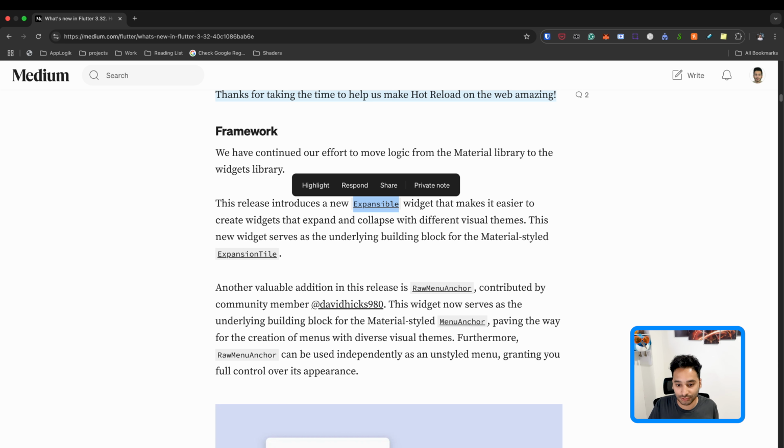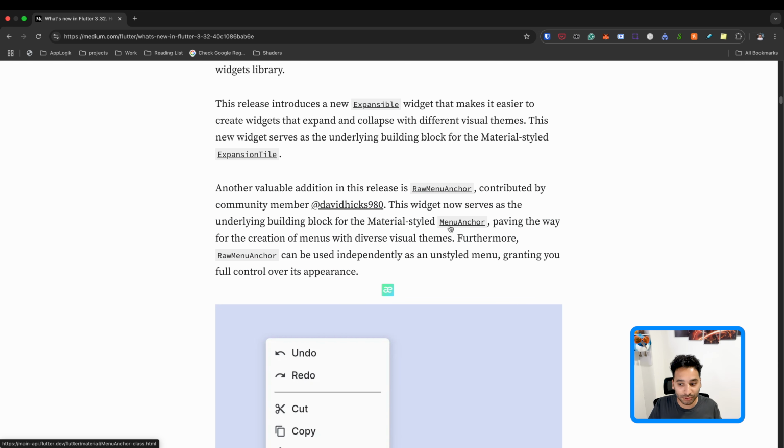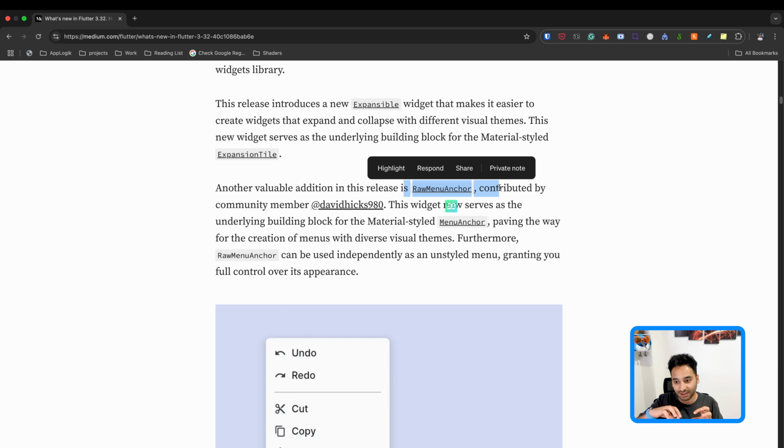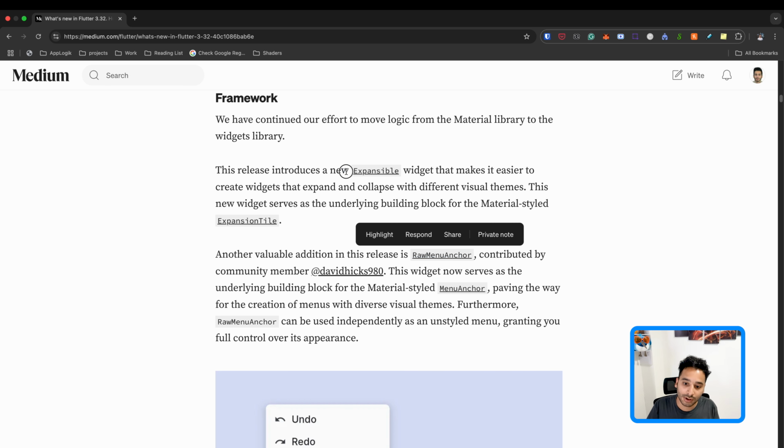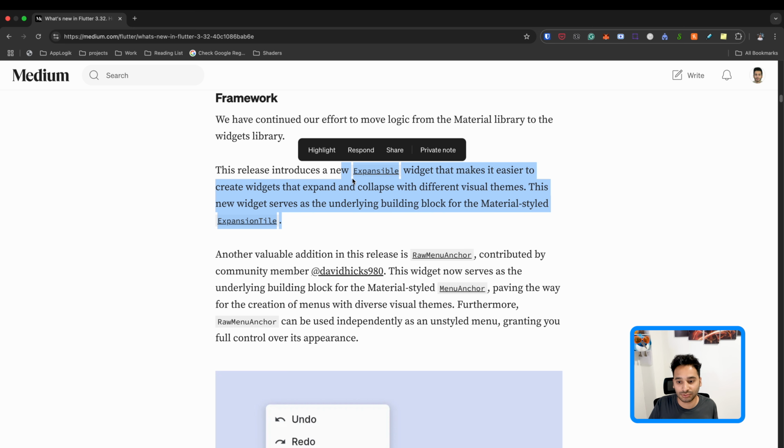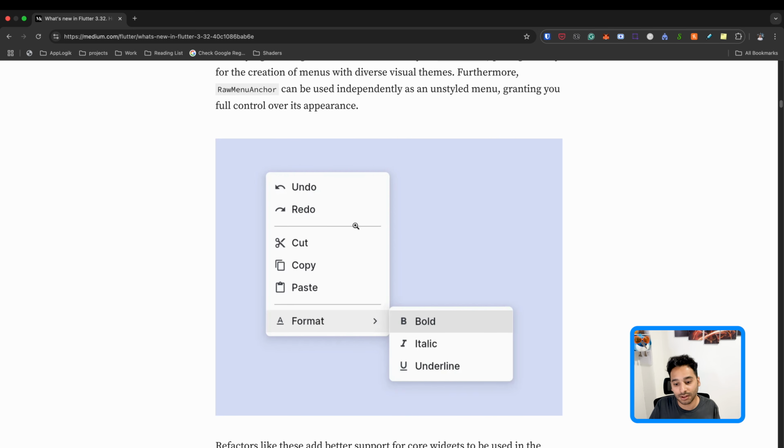So we also had the same here. We had menu anchor, and now we have raw menu anchor. So these raw classes, I mean the classes that we have here, for example, menu anchor, this one extends the raw menu anchor. And this way we are able to implement different types of the menu anchor with different styles. For example, if there's a specific design for iOS, we can just extend it and implement the Cupertino style of this widget, and also the same here. Or you can extend this widget to implement your own custom design.